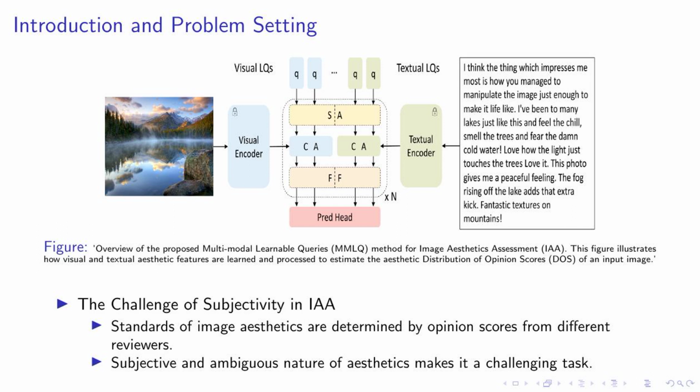Now, the challenge in IAA lies in its inherent subjectivity. The standards of image aesthetics are not fixed, but rather, they are determined by the varying opinion scores from different reviewers. This subjective and ambiguous nature of aesthetics makes it a challenging task. However, our MMLQ method aims to tackle this challenge by efficiently extracting multimodal aesthetic features from input images and their associated user comments. This approach allows us to capture the diverse sentiments expressed in the comments, which can provide additional aesthetic guidance.